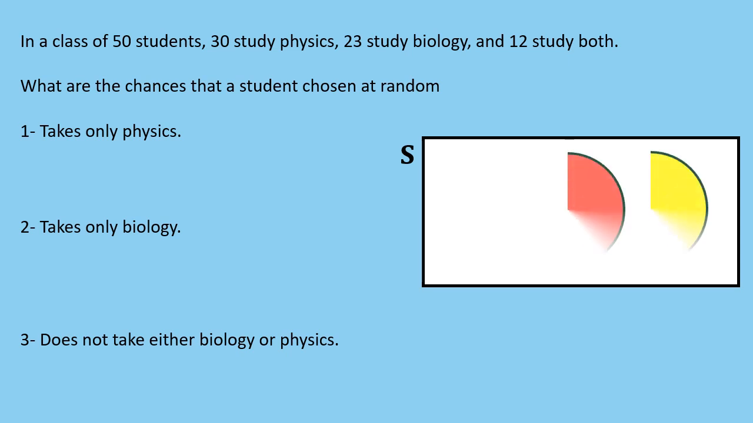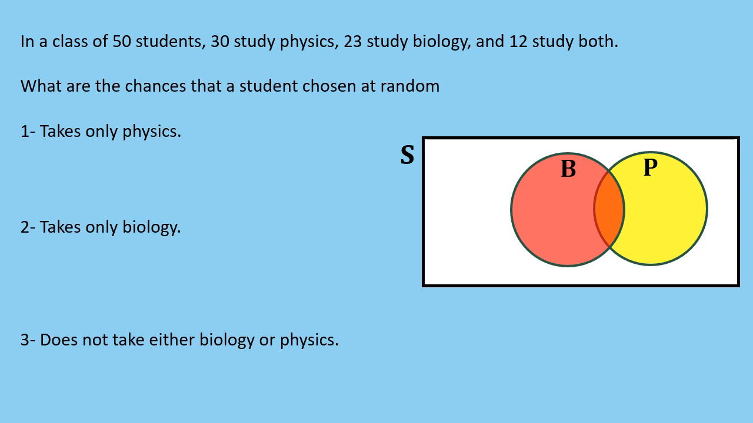Next, we'll draw 2 circles to represent the students who take physics, which we'll call event P, and the students who take biology, which we'll call event B. Since some students study both subjects, the 2 circles must overlap. Using the Venn diagram, we can visualize the relationships between the different events and the sample space.